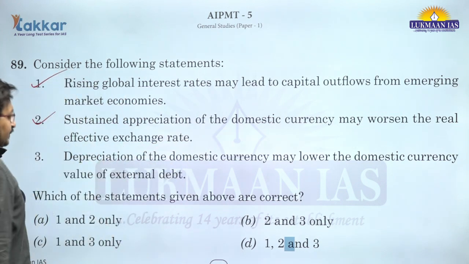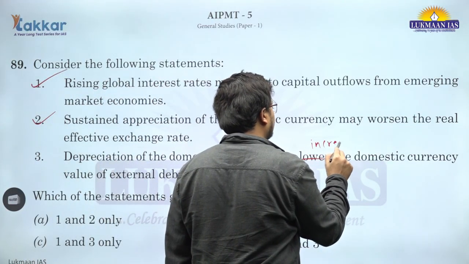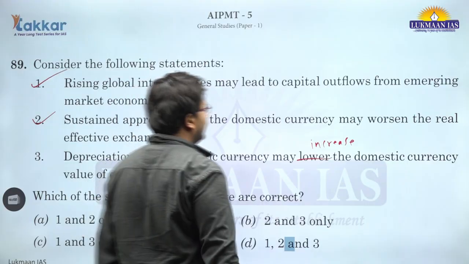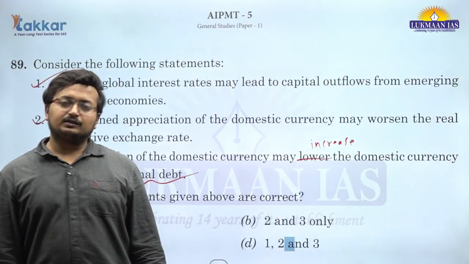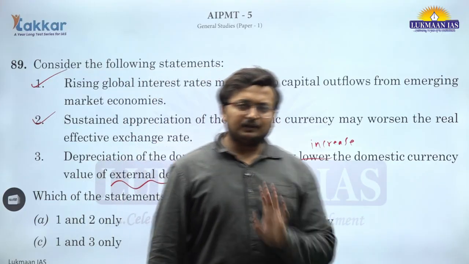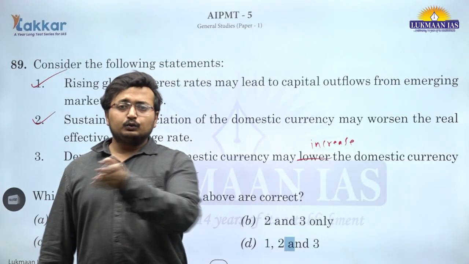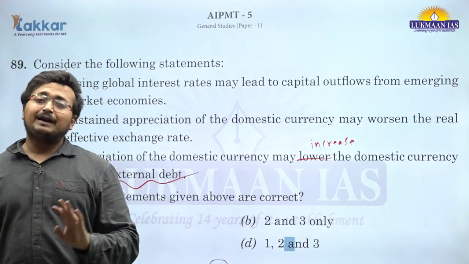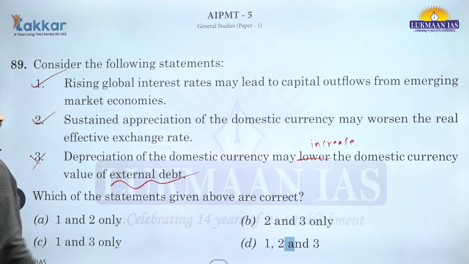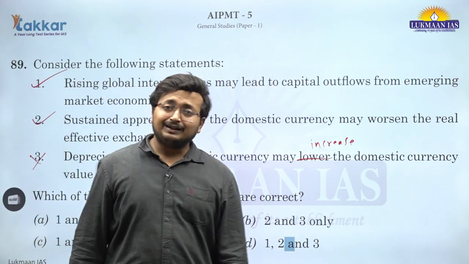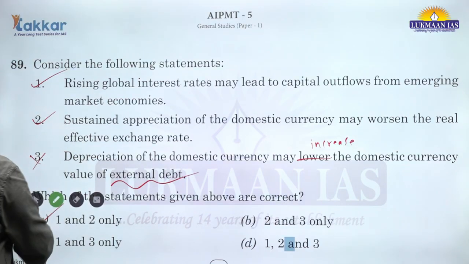This is correct. Depreciation of the domestic currency may increase the domestic currency value of external debt, because if they are taking $100,000 of ECB, external commercial borrowing, earlier 85 rupees was the exchange rate, that means 85 into $100,000. Now it becomes 90 rupees, then 90 into $100,000, it actually increases the burden, not lowering down the burden. That is why this statement is incorrect. It will increase the domestic value, not decrease it. Okay, both statements 1 and 2 are correct, but the third is incorrect. A is the correct answer, 1 and 2 only.